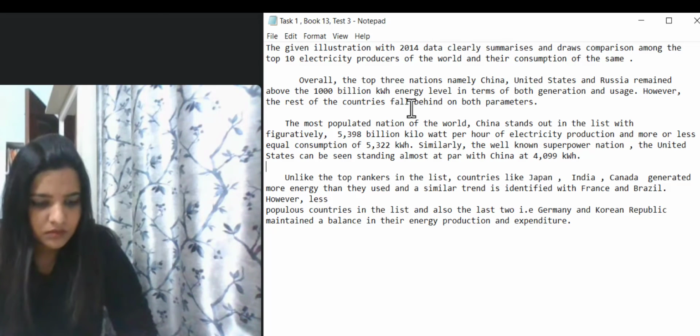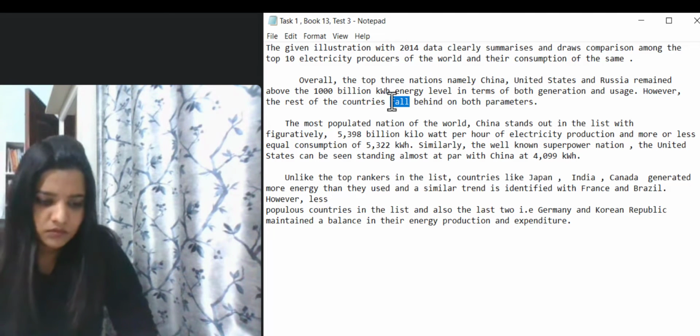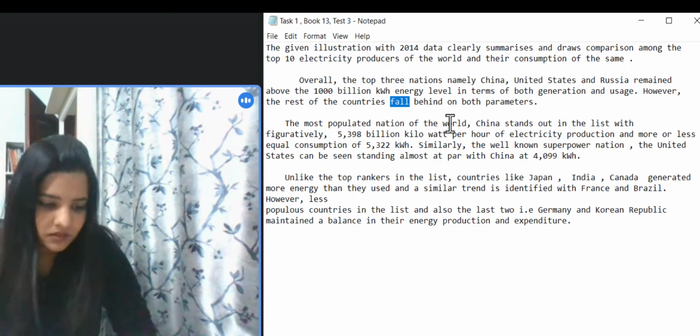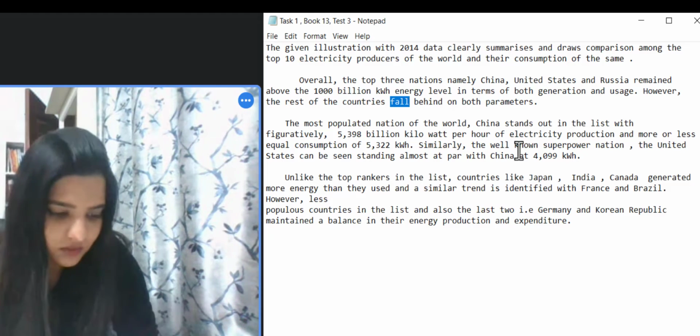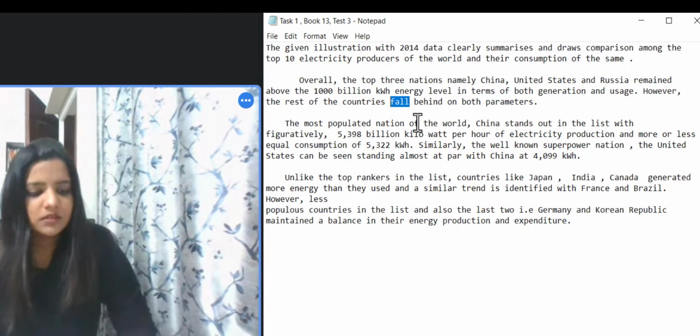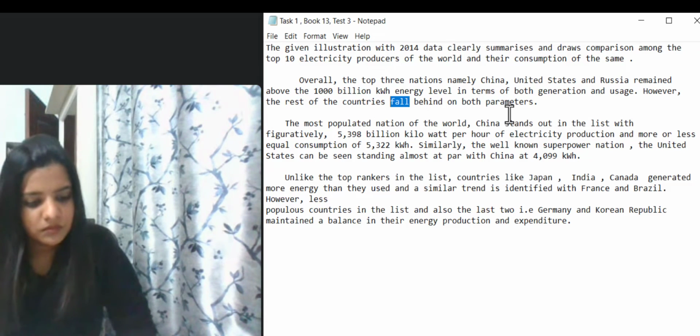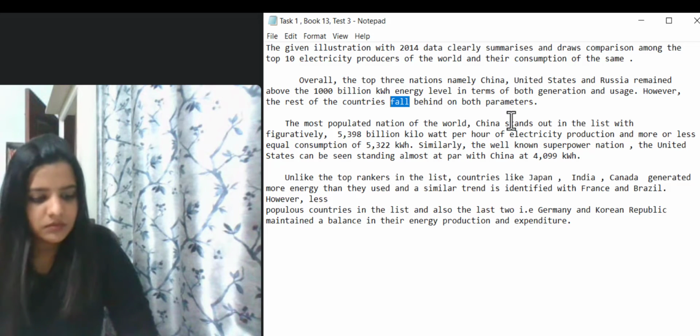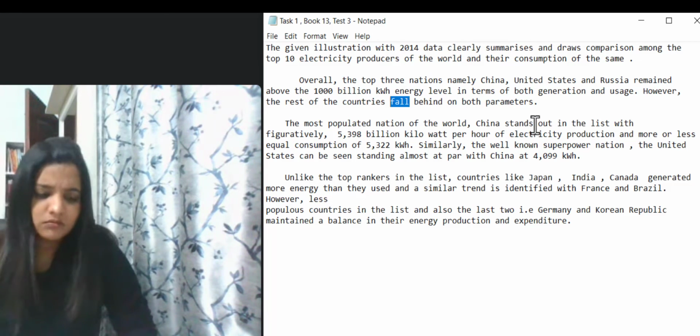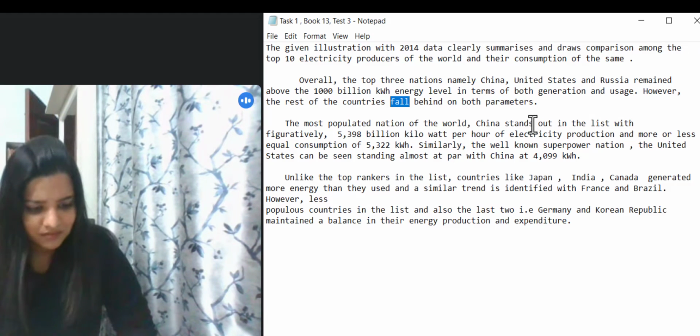However, the rest of the countries fell behind. Past, right? Everything is in past tense. I had previously written fell, but okay. Fell behind on both parameters. The most populated nation of the world, China, stands out in the list, or stood out in the list, with figuratively 5398 billion kilowatt per hour of electricity.